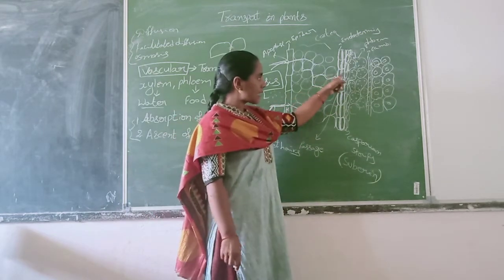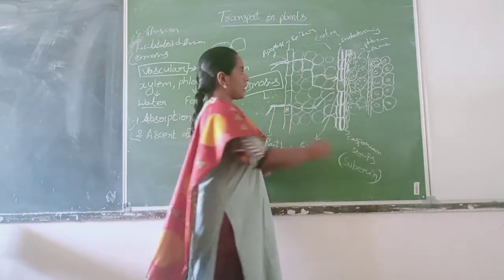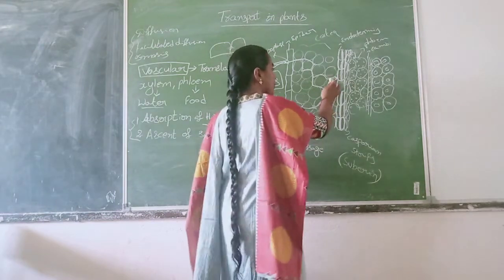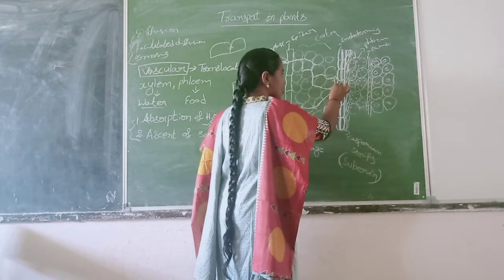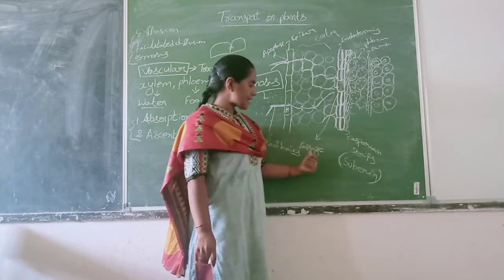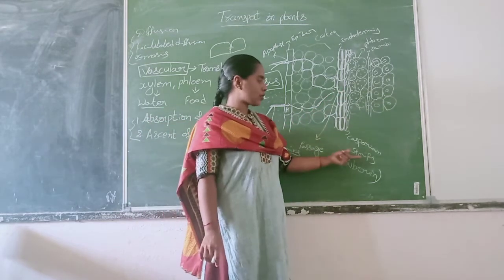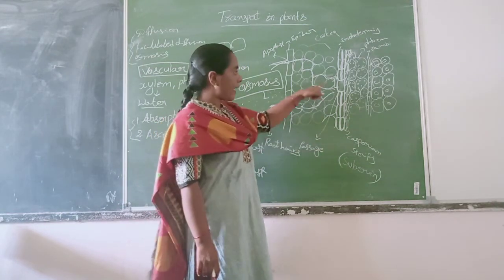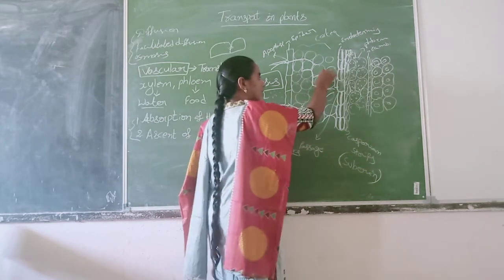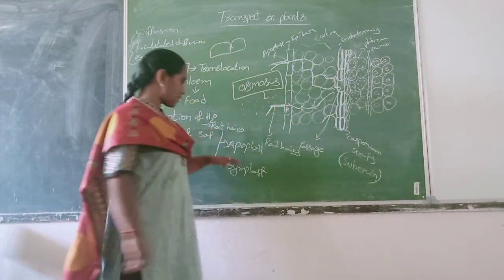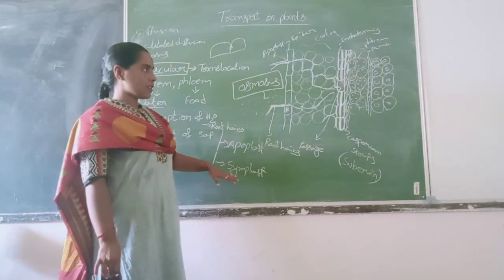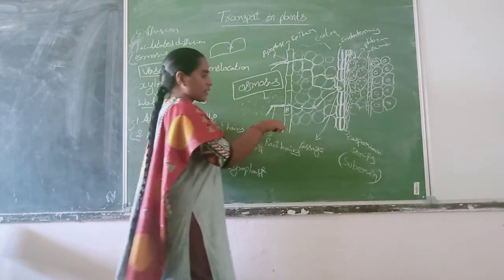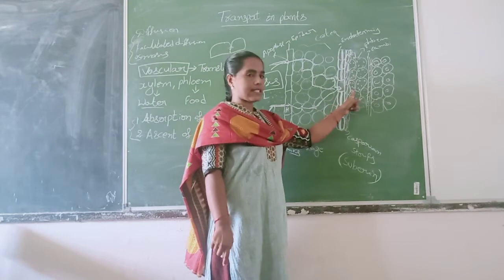Here this side has the Casparian strip, so it will not allow water into the cell. So automatically the direction will change towards the passage cell, which does not have the Casparian strip. Wherever the passage cell is available, in that direction the water moves, whether in case of apoplast or symplast. In both cases, water moves at the endodermis through the passage cells.